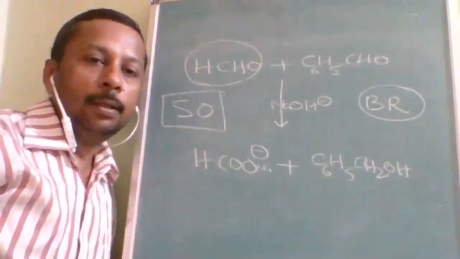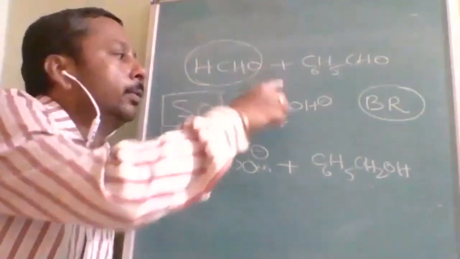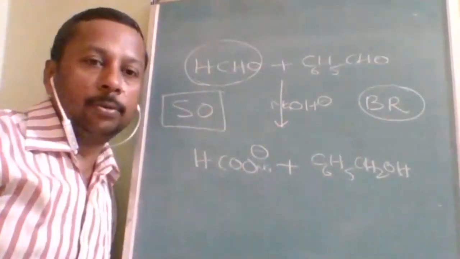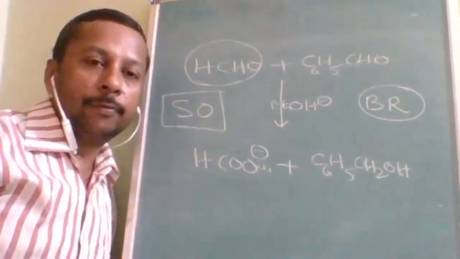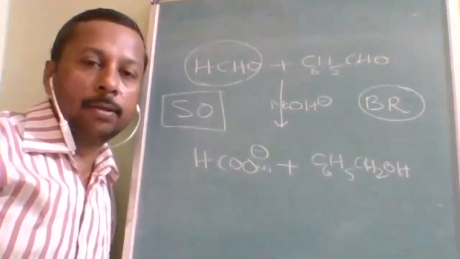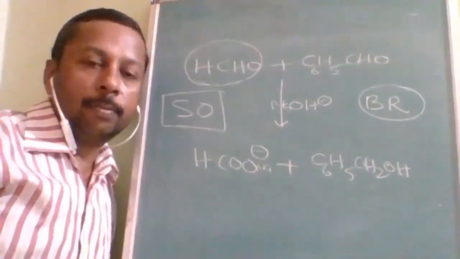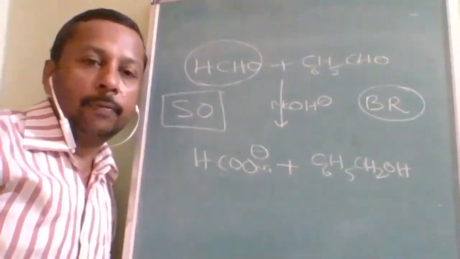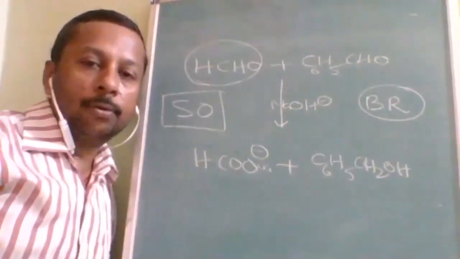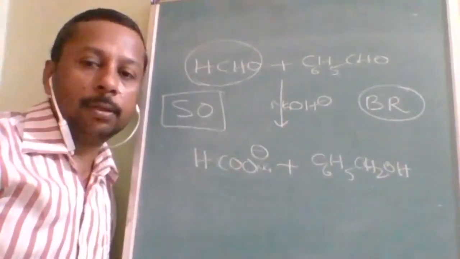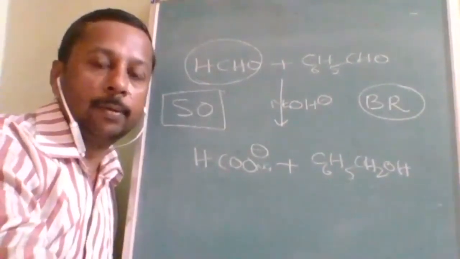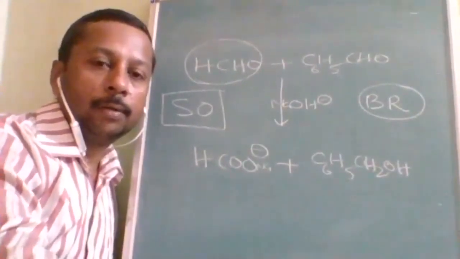Okay, so these are the simple Cannizzaro reactions I explained. When both aldehydes are the same type, it is simple; if they are different, then it is called a cross Cannizzaro reaction. In cross Cannizzaro reaction, the smallest molecule, because of less steric hindrance, will undergo oxidation, and the larger molecule will undergo reduction to give the corresponding alcohol. Is it understood? Okay, try to solve all questions. I think now it will be easy for you to solve all questions.